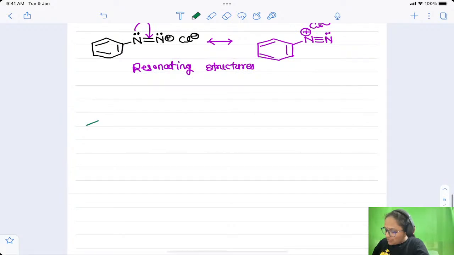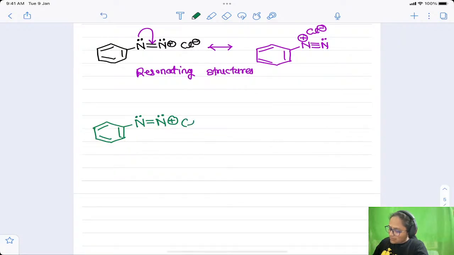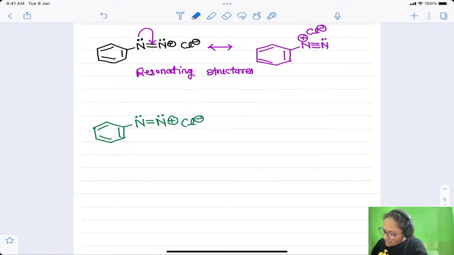Therefore the diazonium salts of aromatic amines are highly stable, and the aliphatic amine diazonium salts are unstable, they do not show the resonance, and therefore they are highly unstable. Here the resonance can be with the aromatic ring as well, because they are in conjugation. So here it will be like this.